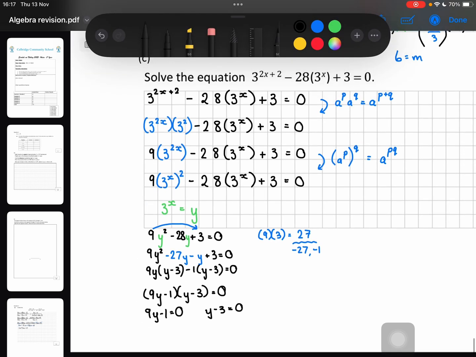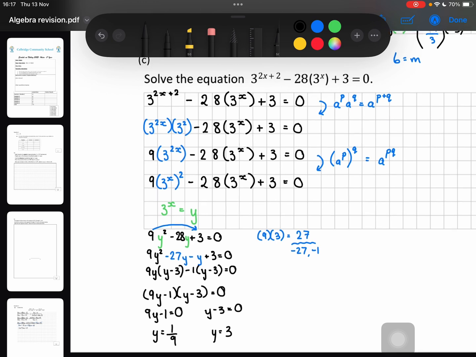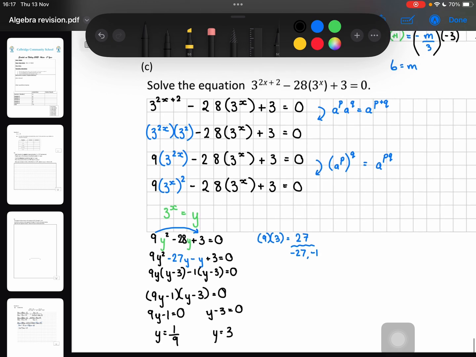So in each bracket, y is going to be 1 over 9, and here y is going to be 3. So have I solved for x? No. But did I solve for y? Yeah. And do I know how to get x from there? Let's make two equations, because I have two values for y, and fill them both in.